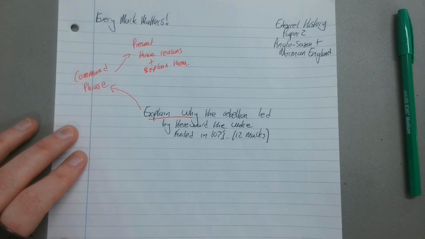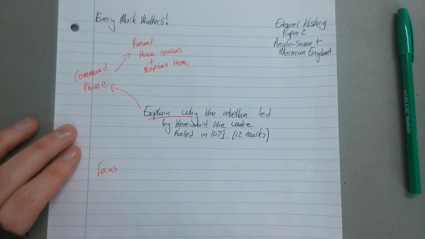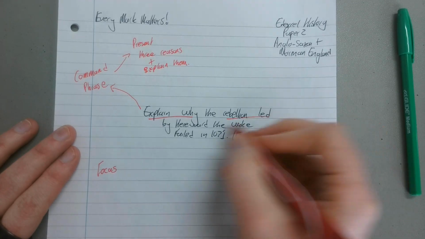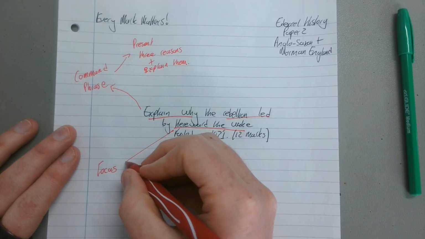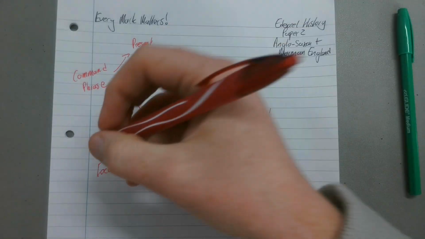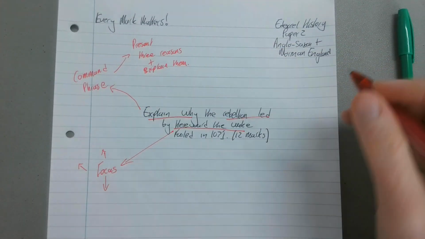Okay, right, so our next part is our focus. So I'm just going to write down the word focus. And our focus of the question is absolutely the failure and the rebellion of Hereward the Wake. So, remember we're going for 3 reasons, so we need to think about 3 things that failed for him.